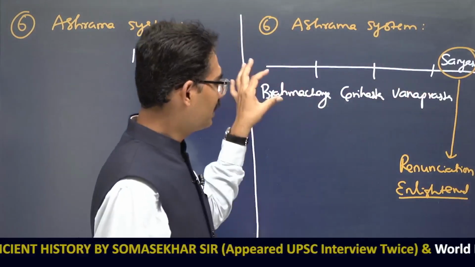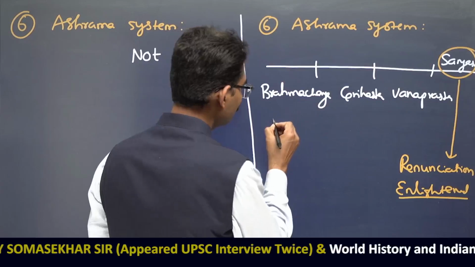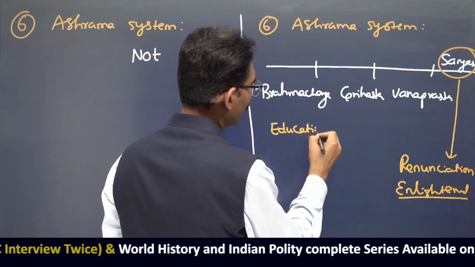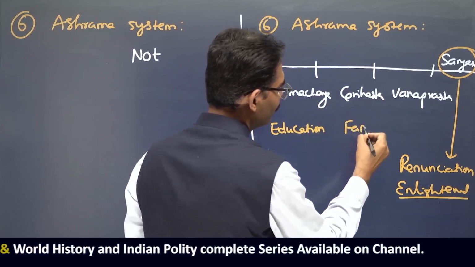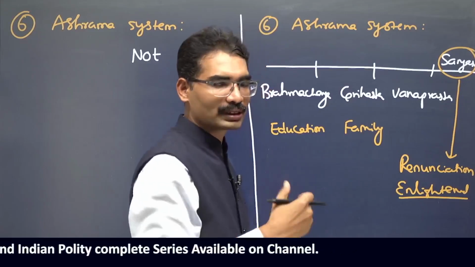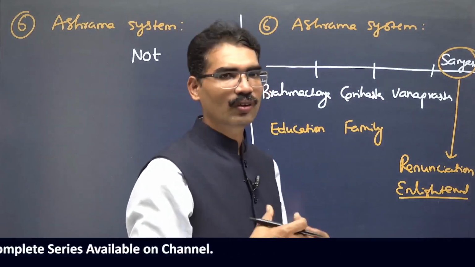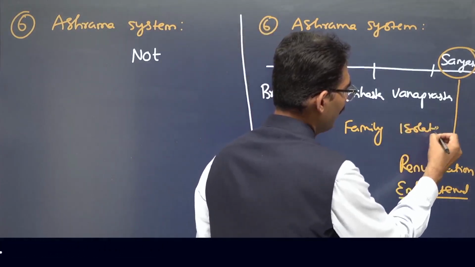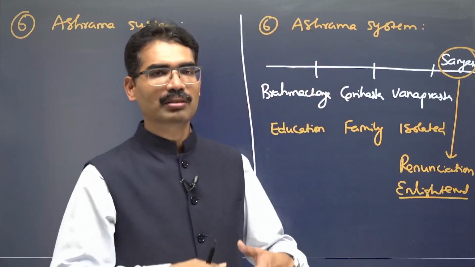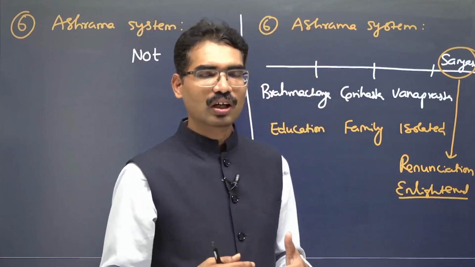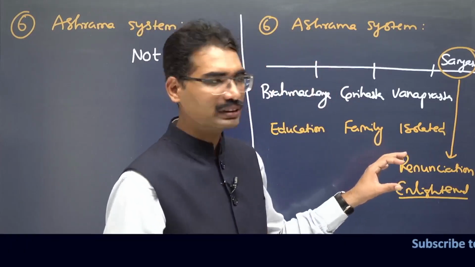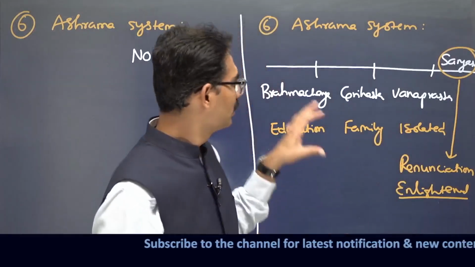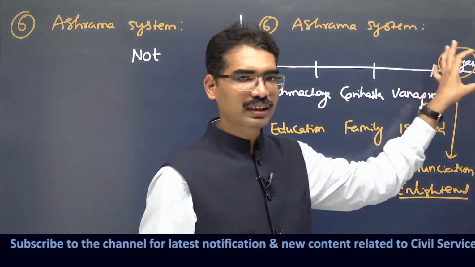Every person, like initially brahmacharya, that means education, grihastha, family life, vanaprastha, that means people at the older age, they go to the forest, isolated, simple life. And even if some people want to contribute to the society through their knowledge and through their wisdom, they used to become sannyasi and they used to roam and spread their knowledge. Brahmacharya, Grihastha, Vanaprastha and Sannyasin.